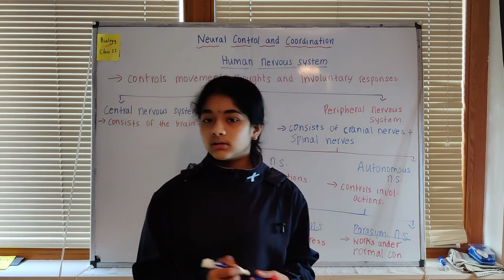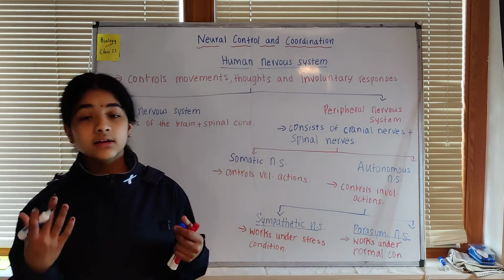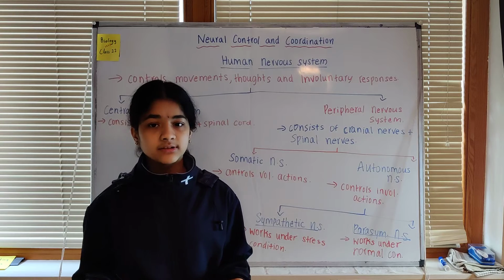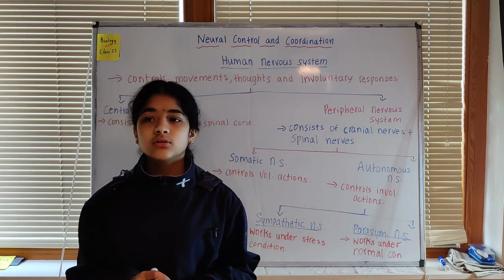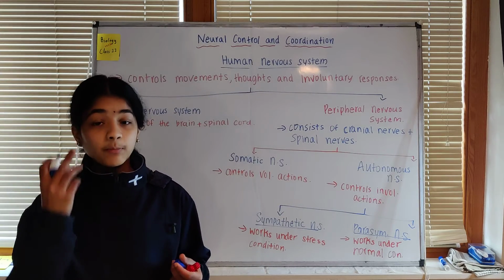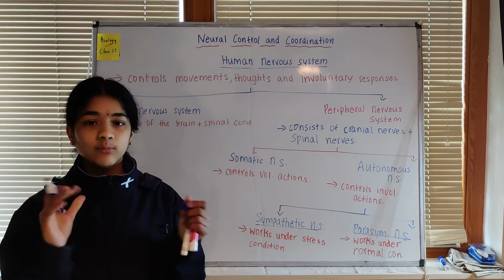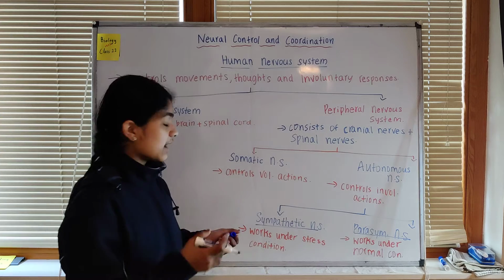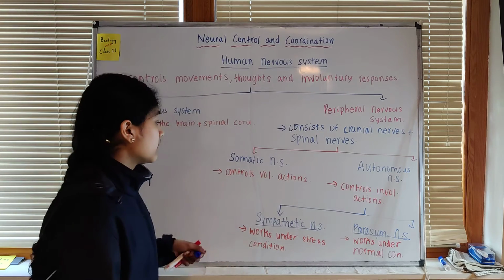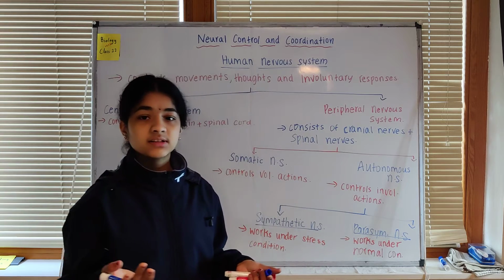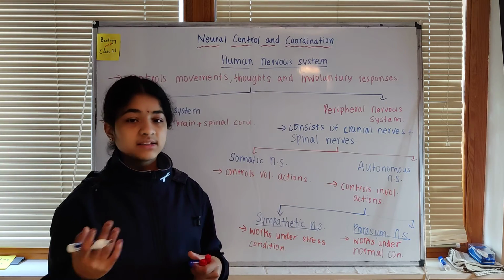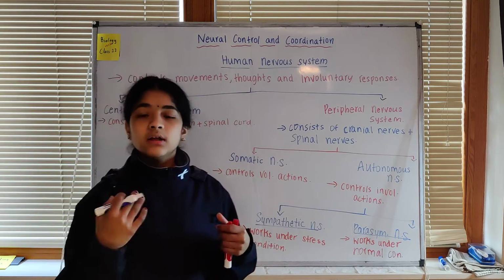Some things that we can observe are that our heartbeat increases when we are under stress, there is less salivation, and the pupils of the eyes dilate, they become wider. In the sympathetic nervous system, you won't feel really hungry because there is no peristalsis of the intestines.